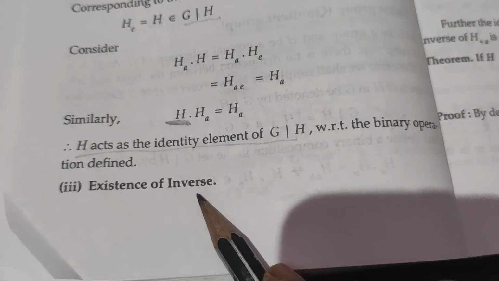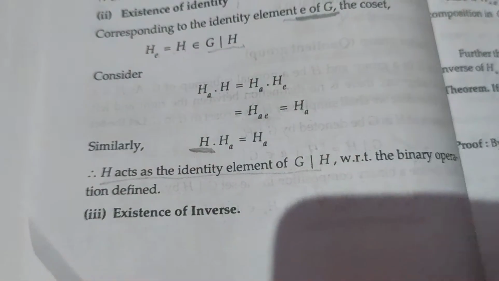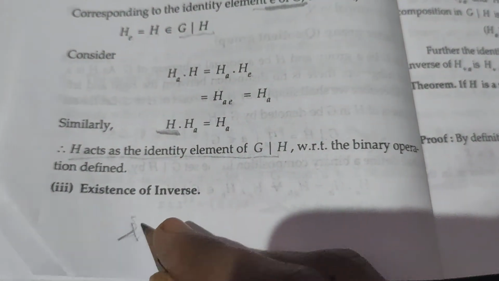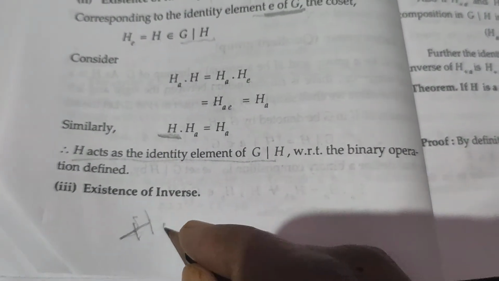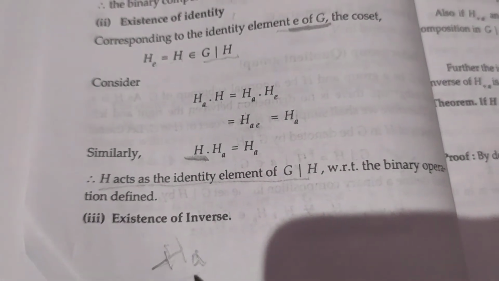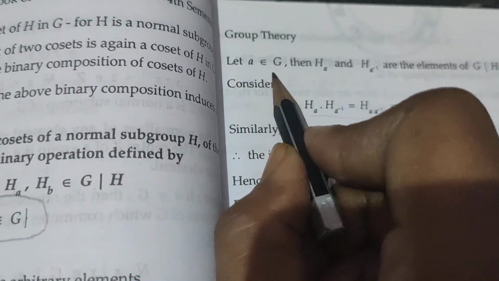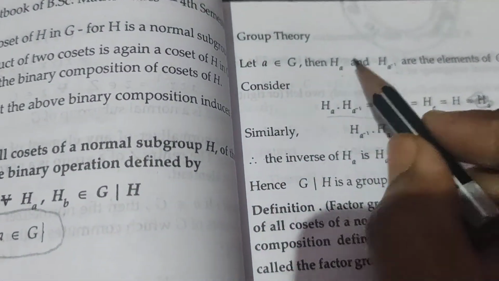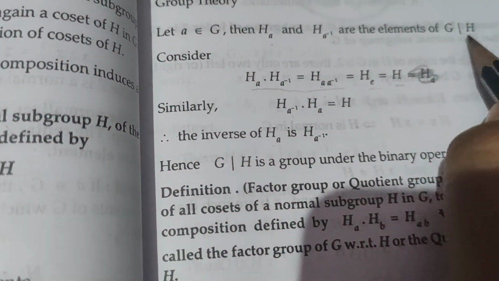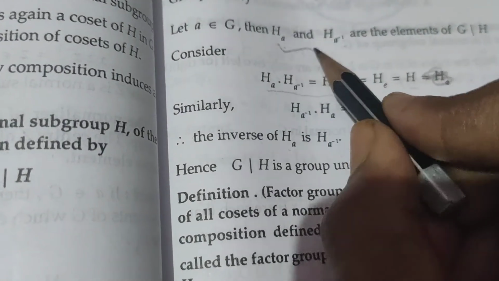Next, existence of inverse. We have to find the inverse element here. Suppose Ha belongs to G/H; we have to find the inverse element for this one. Let a belong to G, then Ha and Ha^-1 are elements of G/H, because G/H contains elements of this kind.